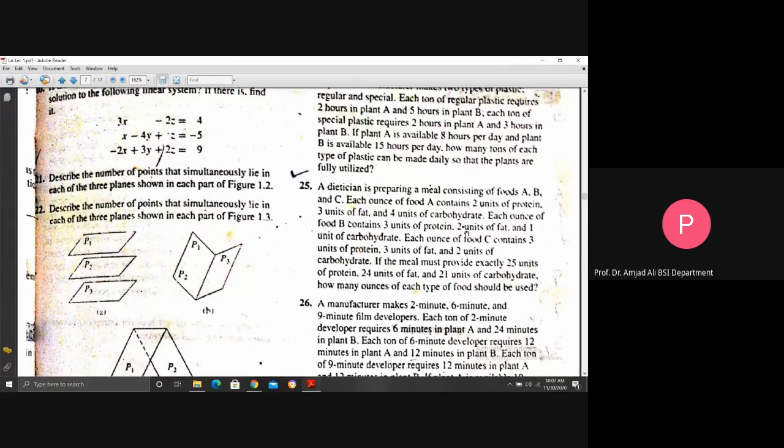But the total number of units of protein, fat, and carbohydrate in all the foods are given to you. You need to find how many ounces of each food is used to have a total of 25 units of protein, 24 units of fat, and 21 units of carbohydrate.